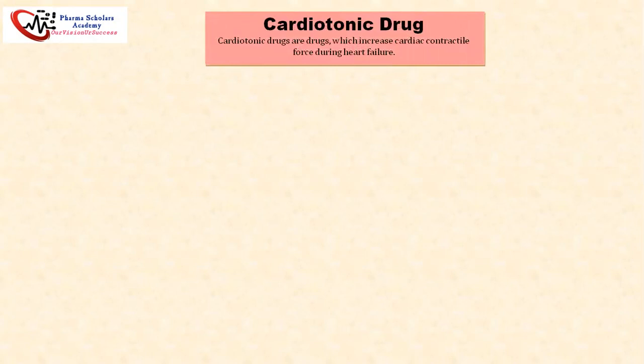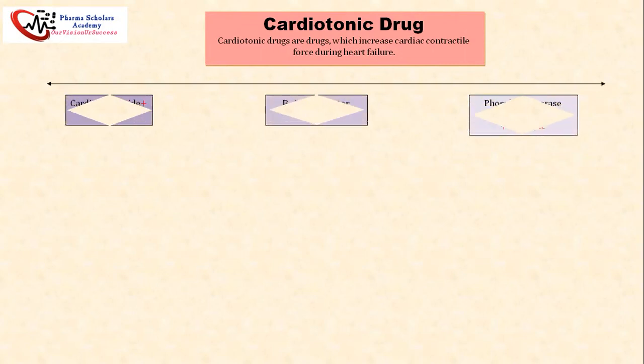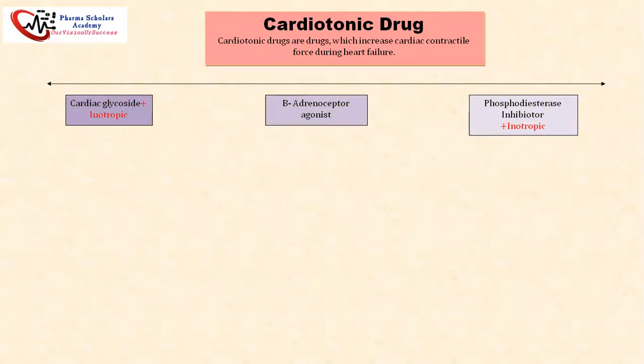Normally, cardiotonics are the drugs which increase the cardiac contractile force during heart failure. Indirectly, it means that they increase the heart contraction. Cardiotonic drugs are classified into three classes: cardiac glycosides, beta-adrenergic receptor agonists, and phosphodiesterase inhibitors.